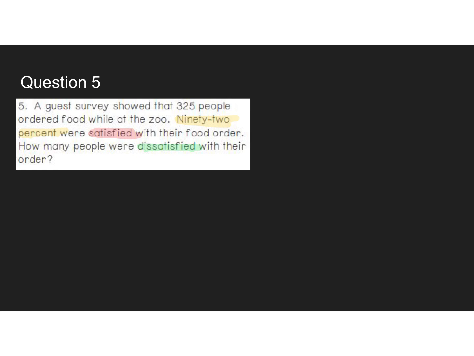I'm pretty sure that this is still our total. So again, I think I'm looking for part. I think. They did give us the whole. That's our 325. And then 92% were satisfied. So if I minus that from 100, that means 8% was not satisfied. So what I would do for my percentage, 8% means 8 out of 100. And then we have a total of 325.